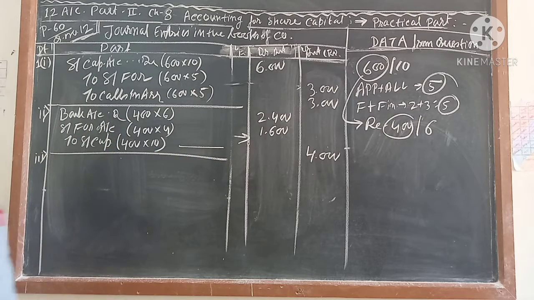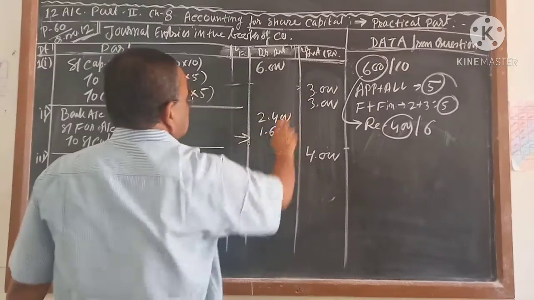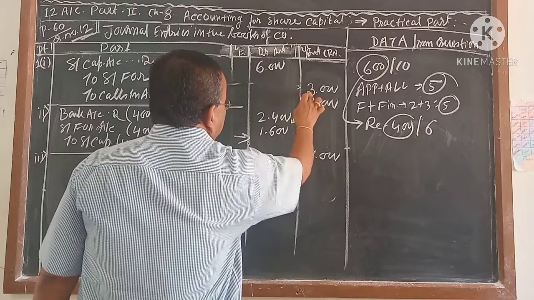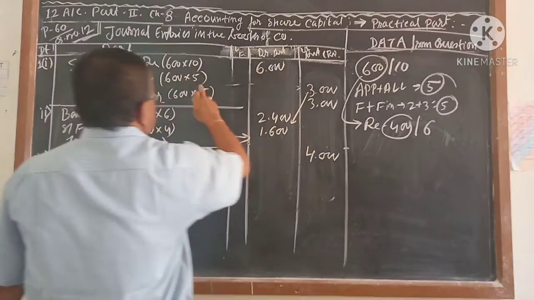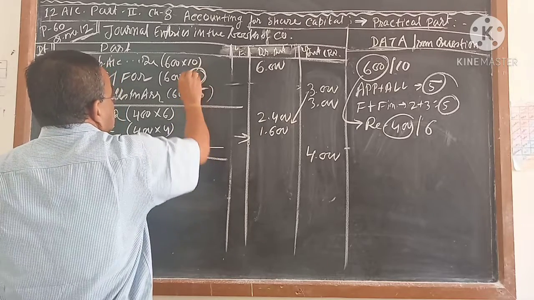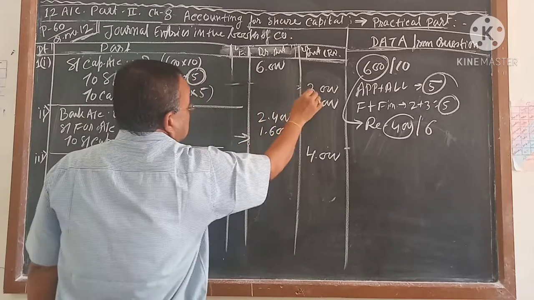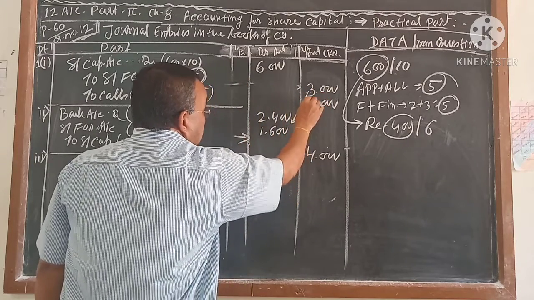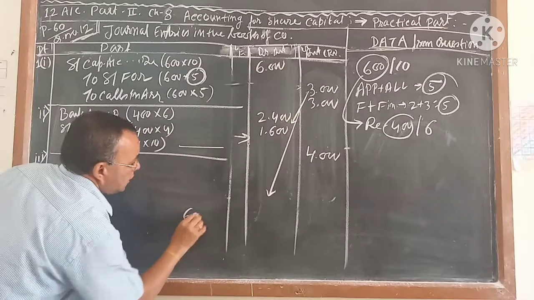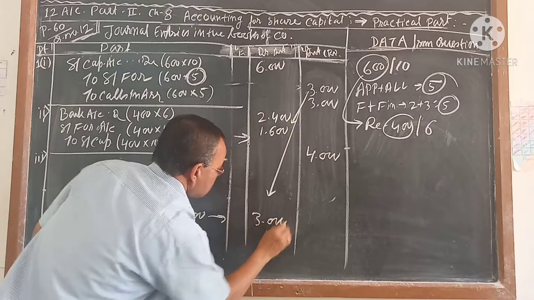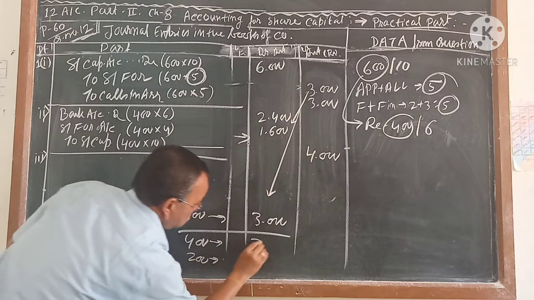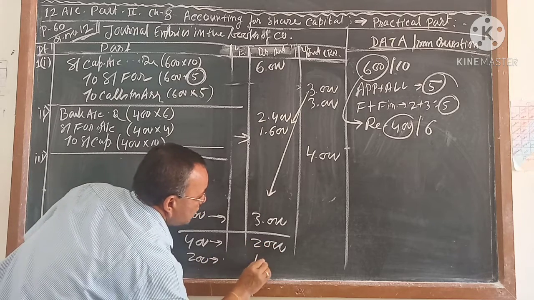And the third entry. Generally I told you this minus this, but here this minus this will not come. Keep in mind, because this is the profit for 600 shares. So how much is the profit per share? Profit per share is 5 rupees. This 3,000, I am writing here, is for 600 shares. So if you divide it, how much for 400 shares and how much for 200 shares? 400 shares will be 2,000 and 200 shares will be 1,000.